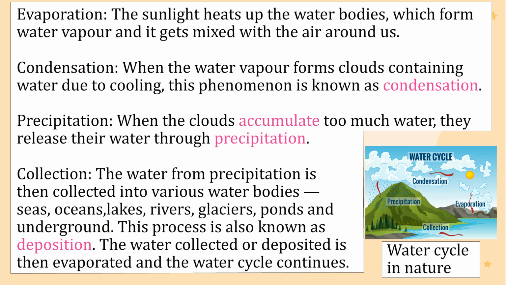Precipitation. When the clouds accumulate too much water, they release their water through precipitation. Collection. The water from precipitation is then collected into various water bodies, seas, oceans, lakes, rivers, glaciers, ponds and underground. This process is also known as deposition. The water collected or deposited is then evaporated and the water cycle continues.